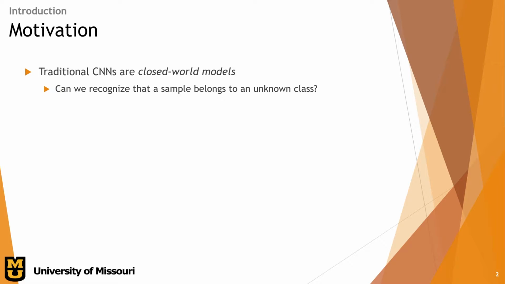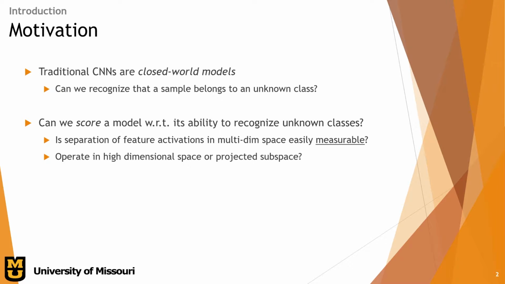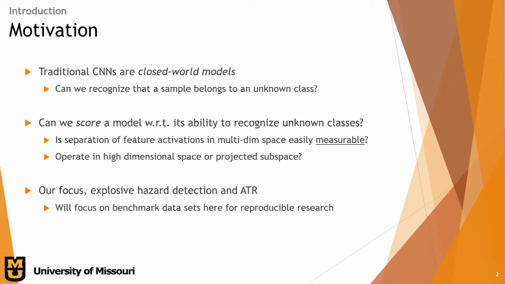First, we'll propose, can we build a classifier that can recognize when a class is unknown and doesn't belong to the known classes in a problem? Second, we'll look at, can we score a deep learning model with respect to its ability to recognize the unknown class? We'll look at different metrics like, is there a separation of features in space, or do we need to project that down to make it a little easier to separate? And what are the different methods that we can project down to lower space, and is it even better to operate in lower space? Finally, even though this is partially funded by an ARO grant, our focus will be on benchmark data sets here for reproducible research.